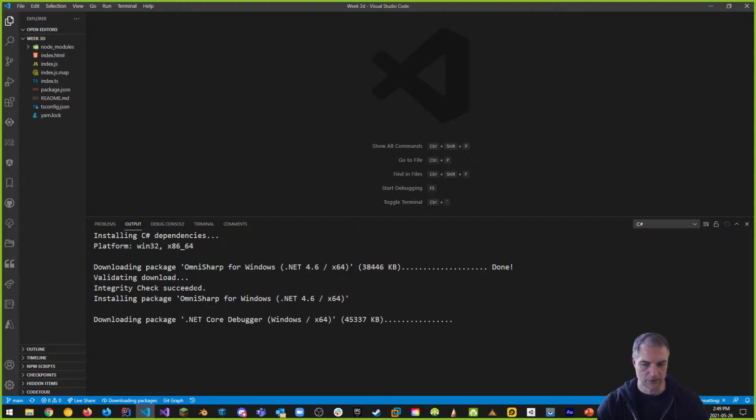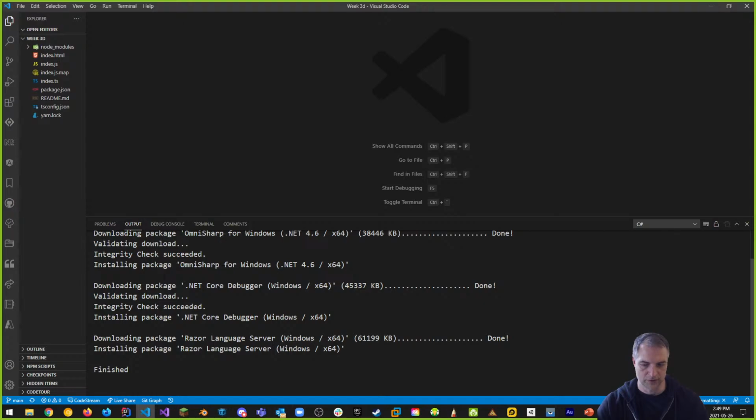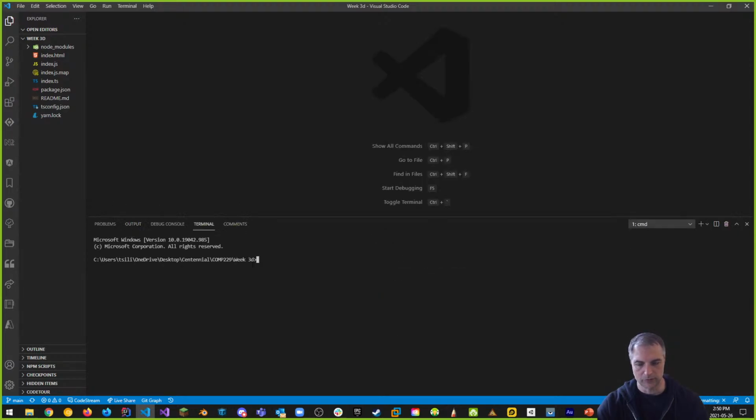One thing we need to do, and this is just going through and installing changes and a bunch of stuff. Sometimes this happens when there's updates to some of the extensions, and that's fine. Don't panic when you see this kind of stuff coming up, or even connections to things like your .NET Core debugger and other things that it's trying to figure out. Don't worry about this. But one thing we do need is I'm just going to put in PowerShell for a second because I like using PowerShell.